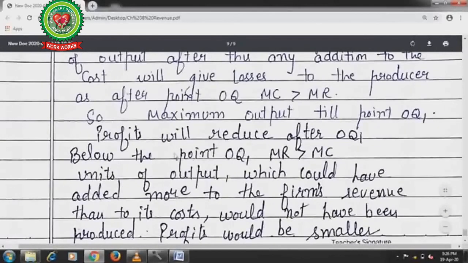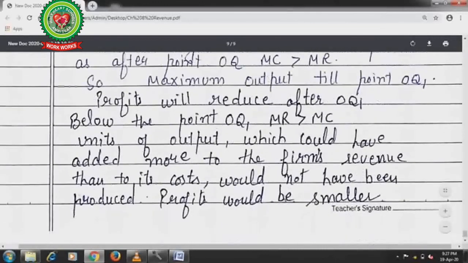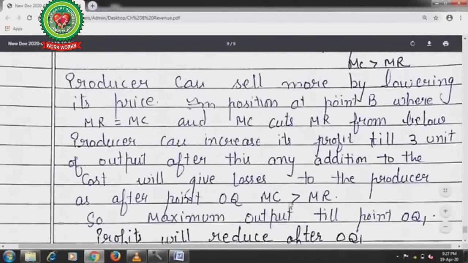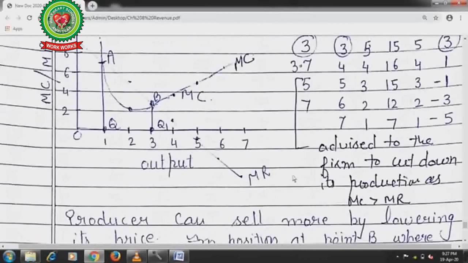Below the point OQ1 marginal revenue is greater than marginal cost. Units of output which could have added more to the firm's revenue than to its cost would not have been produced, so profits would be smaller. I mean to say here that if I stop my production here only, but my investment is till this point, then the variable factors remain unutilized and it can affect my profit.